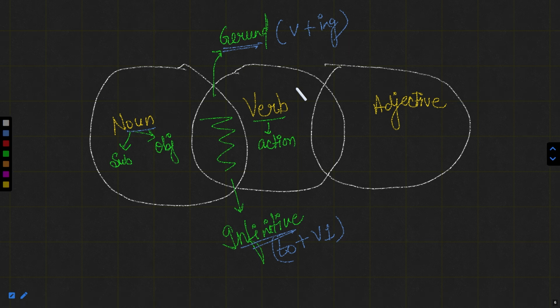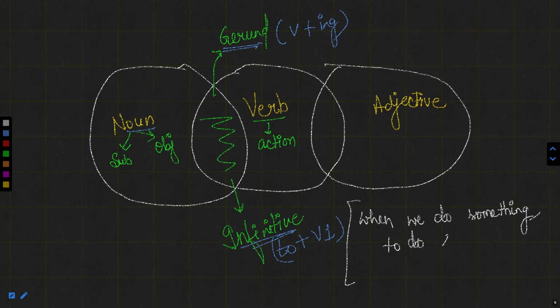Well, infinitive is somewhere in the structure or in the situation of when we do something to do something. Now, if the situation is there that when we do something to do something, that is known as infinitive. For example, let me just write this over here. When we do something. So this is the key line, so you must keep this in mind. When we do something to do something, and we are using a structure of to plus verb 1, this is known as infinitive.